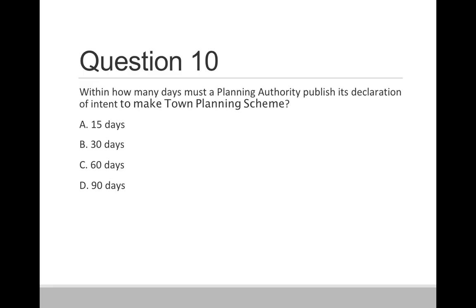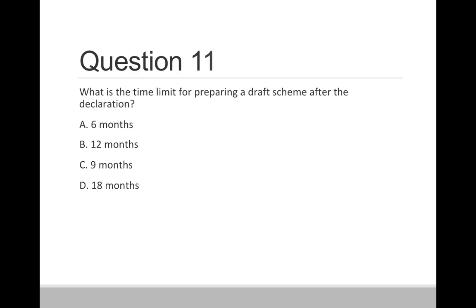Question 10. Within how many days must a planning authority publish its declaration of intent to make a town planning scheme? Option A, 15 days. Option B, 30 days. Option C, 60 days. And option D, 90 days. So the correct answer is option B, 30 days.